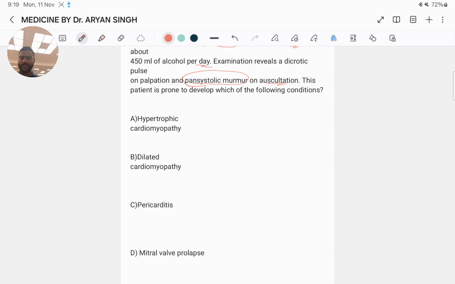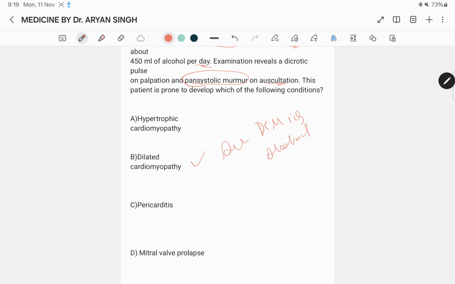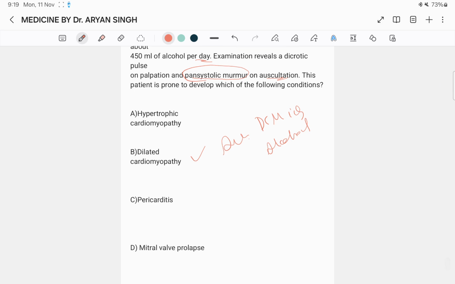valve prolapse. Here, the best answer is dilated cardiomyopathy, because binge drinking of alcohol leads to holiday heart syndrome, which might cause sudden cardiac death. Atrial fibrillation can be seen due to a change in the shape of the heart. The most common cause of DCM is alcohol. Alcoholic cardiomyopathy, which is a type of dilated cardiomyopathy, is a condition in which the shape of your heart changes as a result of the muscle of your heart stretching too much.